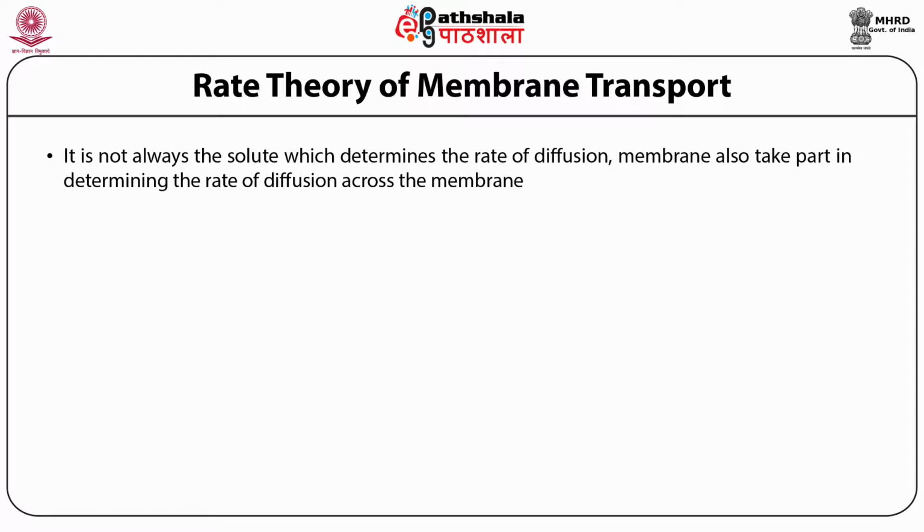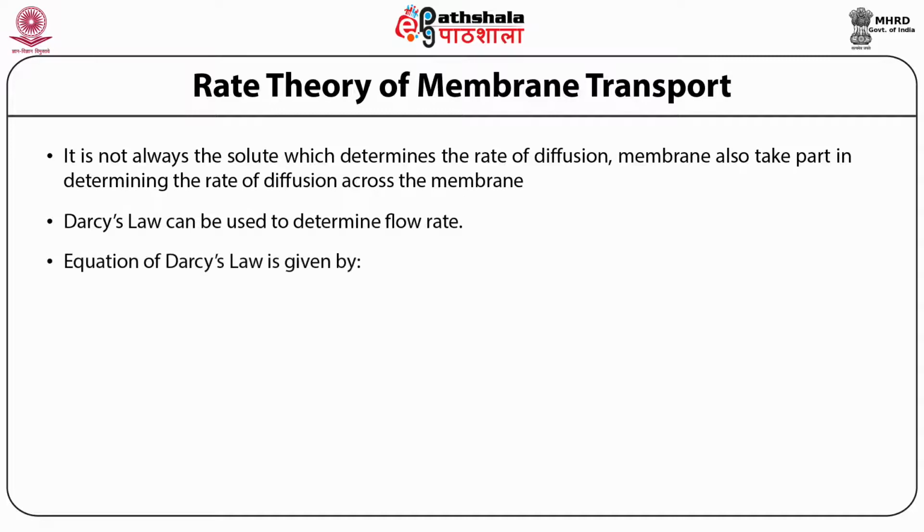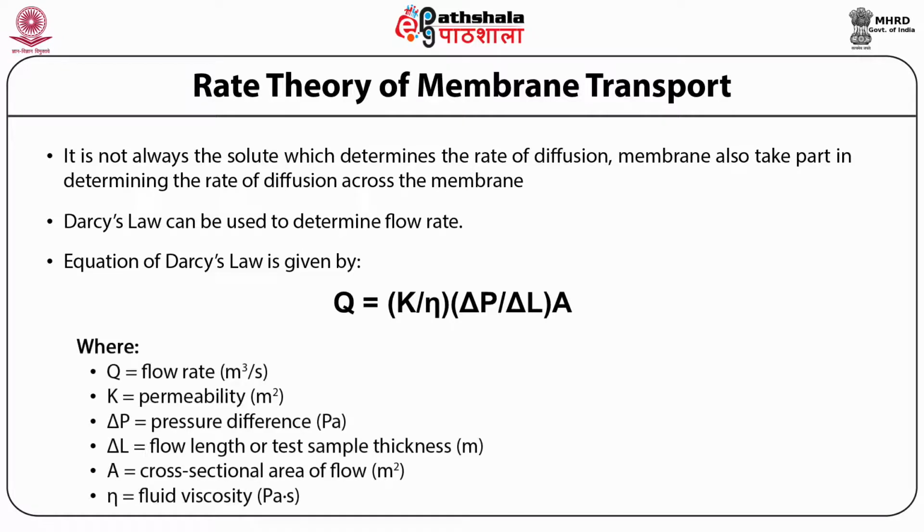So, to determine the flow rate, Darcy's law also plays a very crucial role, and the equation of Darcy's law is given by Q = (K/mu)(delta P/delta L)A, where Q represents the rate of flow of the solute, K represents the permeability of the membrane, delta P is the pressure difference, delta L is the flow length or test sample thickness, A is the cross-sectional area of the membrane, and mu is the fluid viscosity.